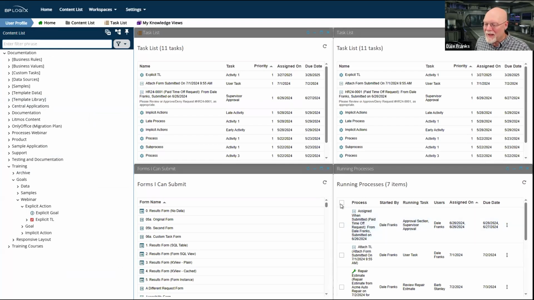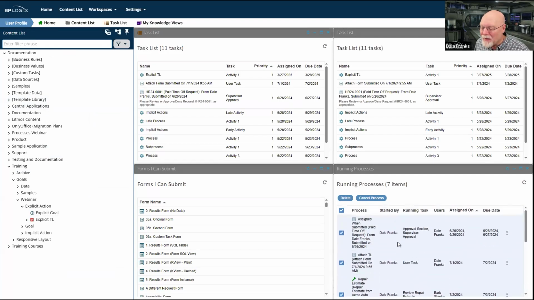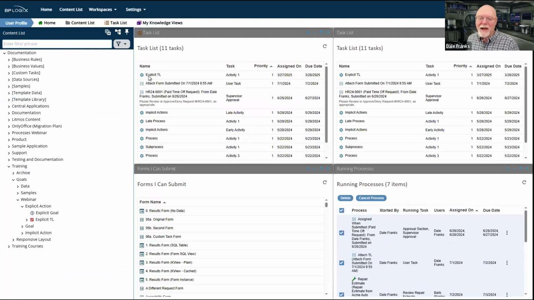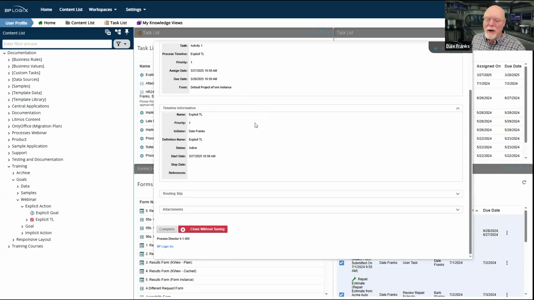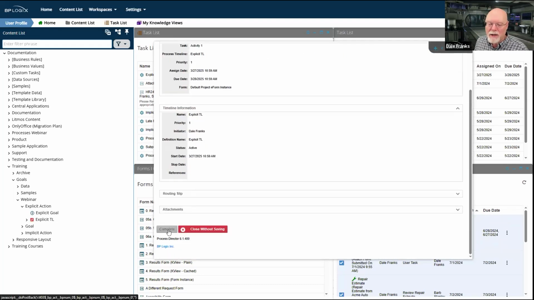Let me kill all of this other stuff. Well, I don't see it down here, but that's fine. There's my explicit timeline. It's running on this system. So I am not a fool. There is a problem on the training system. So there's no form for this, obviously. So we're looking at the default one that's built into Process Director, but I can go ahead and complete that form. And I guess it'll take a second to complete.